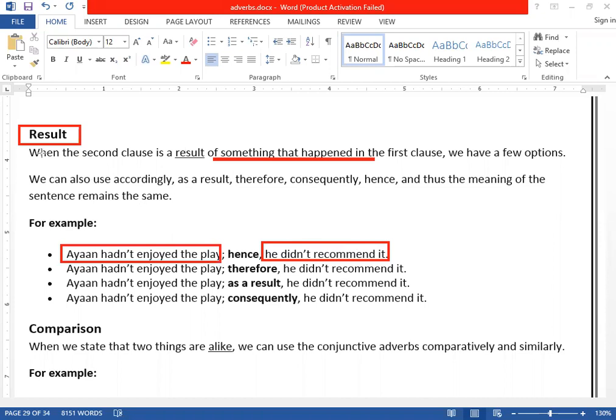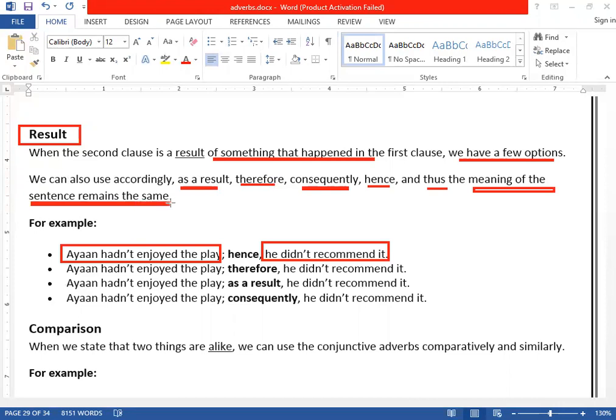What we want to say? When the second class is a result, clear, of something that happened in the first class, we have a few options. We can also use accordingly. Number one is a result. We can use therefore. We can say consequently, hence. We can say thus. Clear? But the meaning of the sentence, clear, remains what? The meaning of the sentence remains the same.